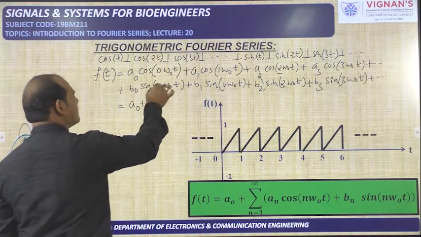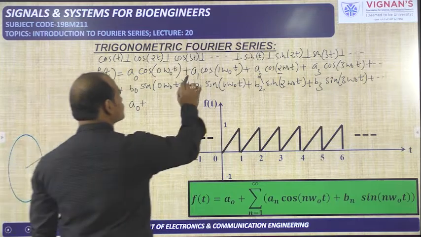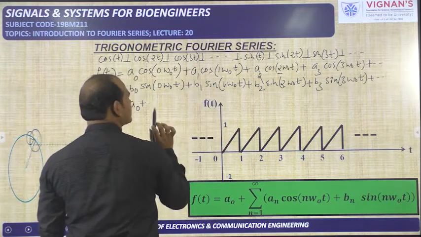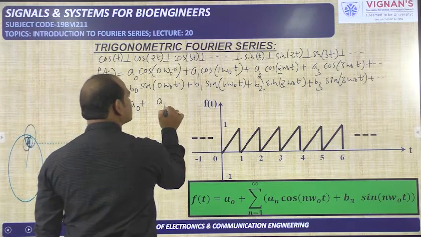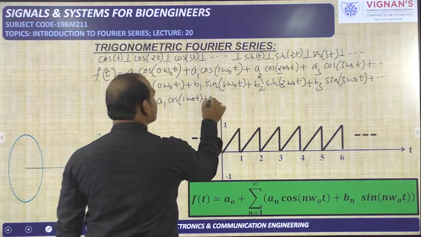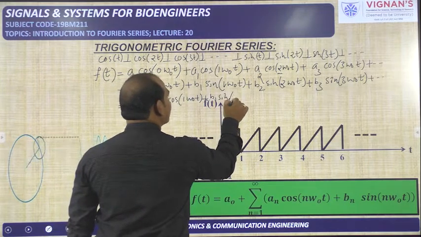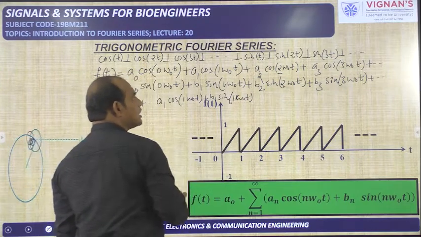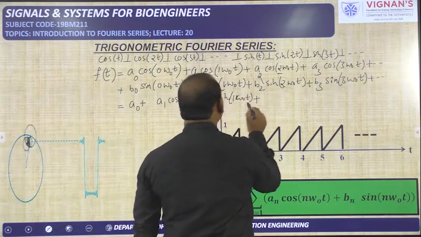So this will not be available in the final equation. Here a1 and b1, these two terms I am writing at one place: a1 cos 1 omega naught t plus b1 sin 1 omega naught t. Now a2 and b2, these two terms I am writing at one place.